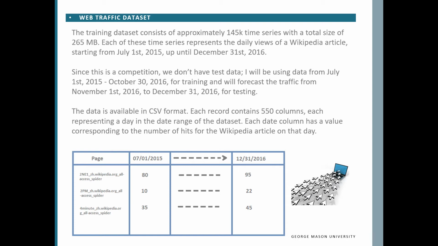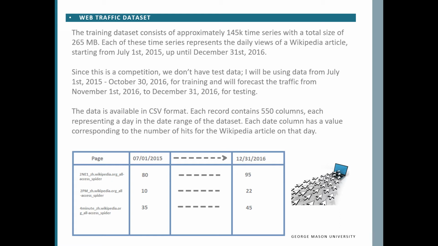Since this is a competition, I don't have this data, but I will be using the data from July 1st, 2015 till October 30th, 2016 for training, and for testing and forecasting the traffic, I'll be using from November 1st, 2016 to December 31st, 2016. The data is available in CSV format. Each record contains 550 columns, each representing a day in the date range of the dataset. Each day column has a value corresponding to the number of hits for the Wikipedia article on that day.